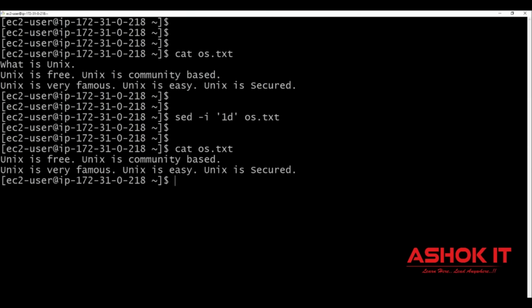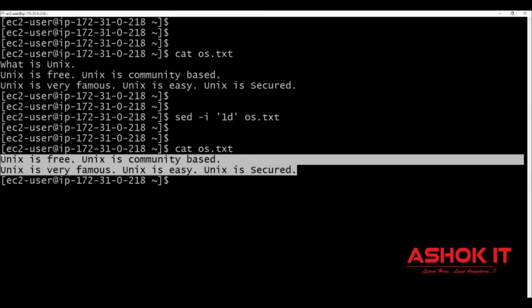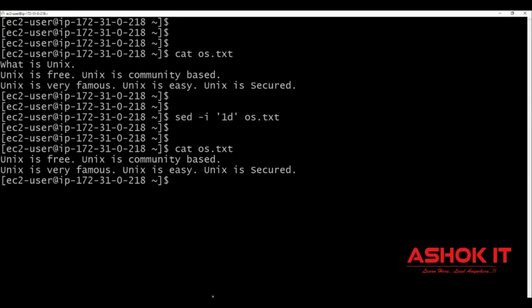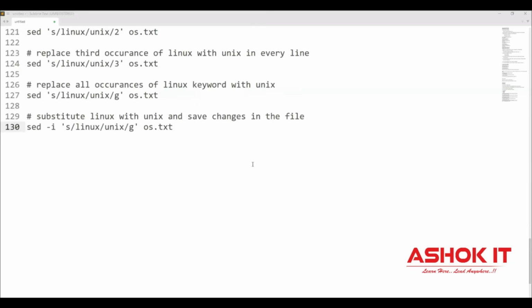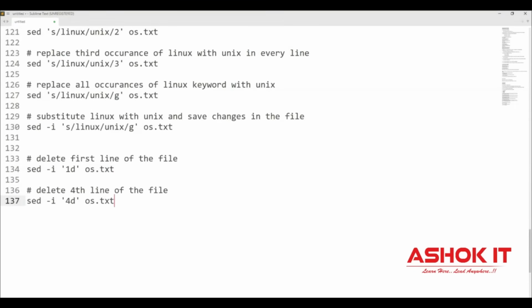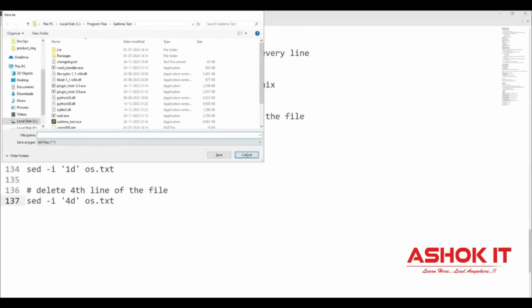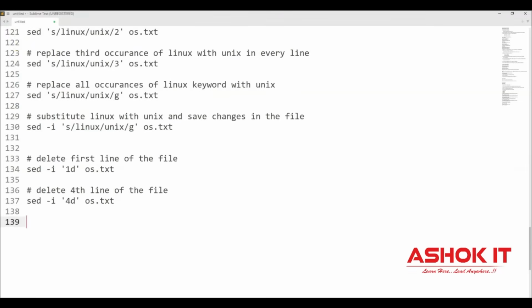Now cat file name. Earlier we had "what is Linux" as the first line, but that line is not available now. We are having only the last two lines. The first line is deleted. So if you want to delete any line from the file, you can use the line number with the d option. 1d deletes the first line. Similarly, if you give 4d, the fourth line will be deleted. If you want to delete the last line of the file, then $d. If you give $d for the sed command, the last line will be deleted.